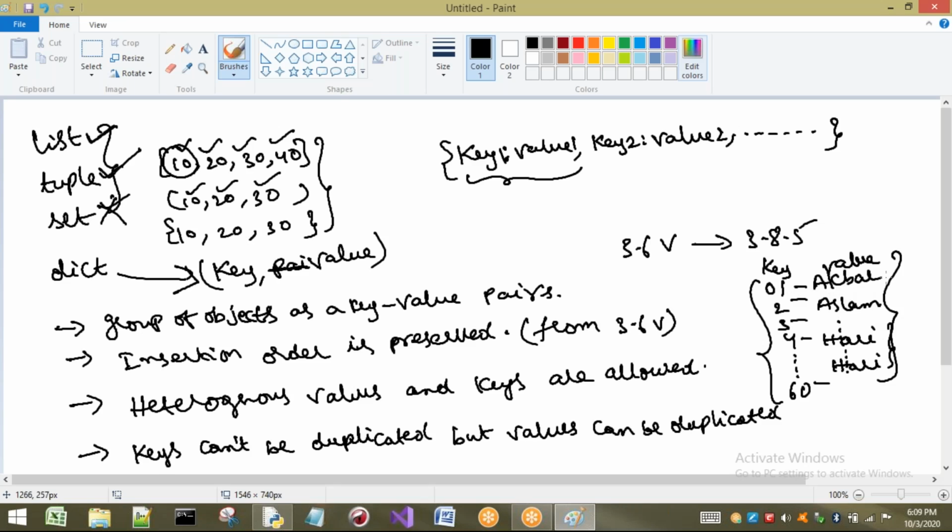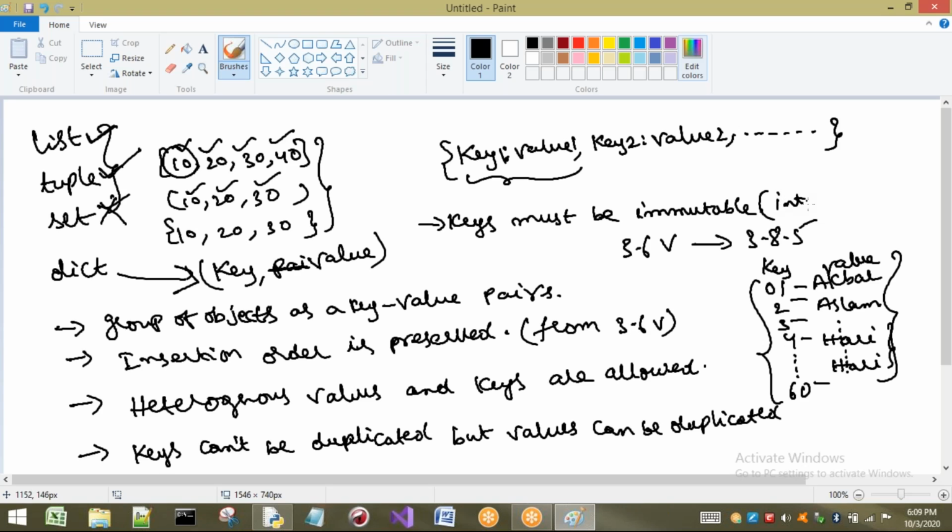Okay, next very important point now, that is keys must be immutable. Very important point. Keys must be immutable. What is meant by immutable? Already we know that if I am going to write any key inside a dictionary, that should be only an immutable type. Immutable means, for example, all our fundamental data types are immutable.